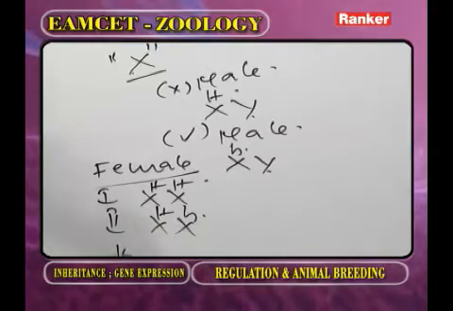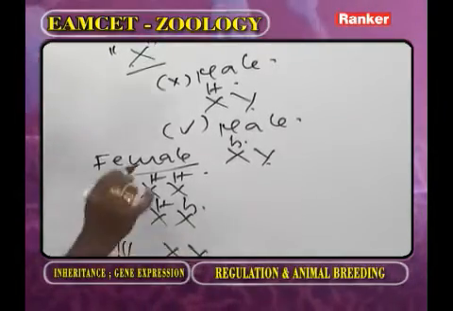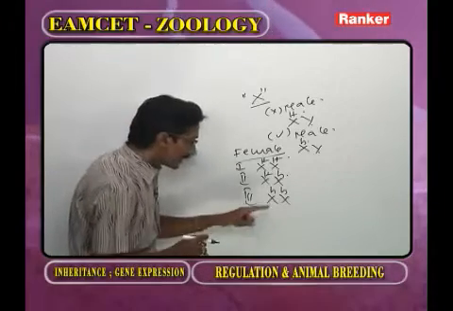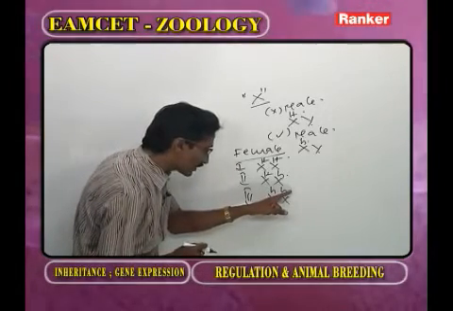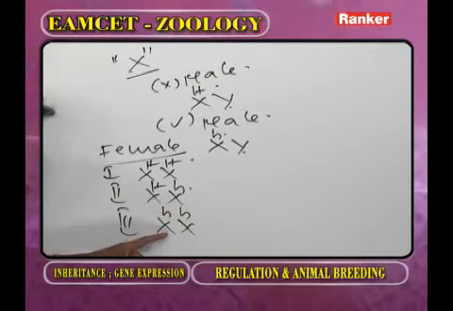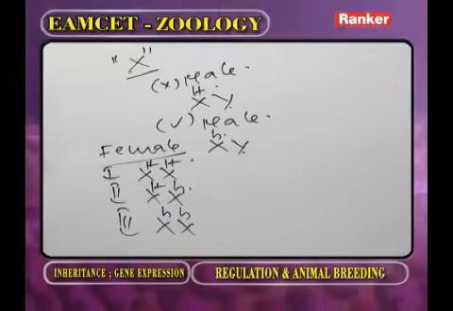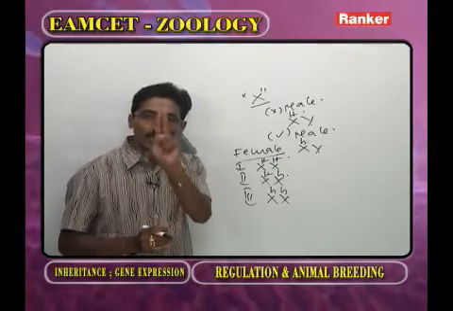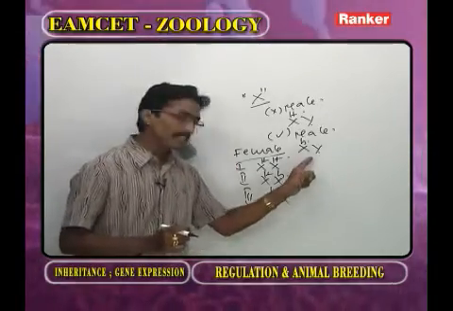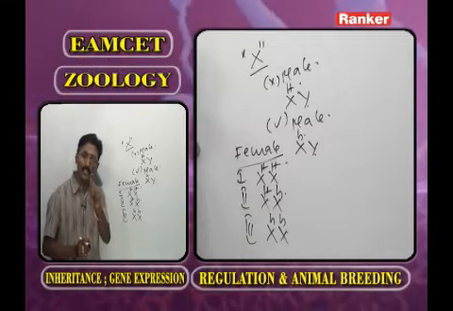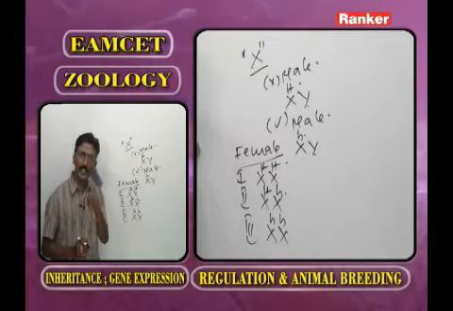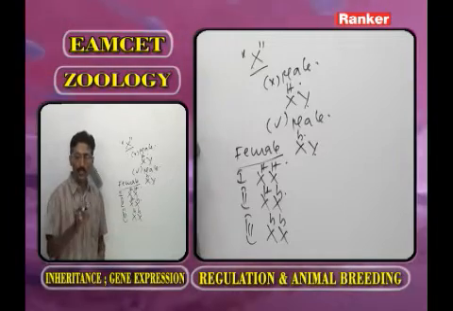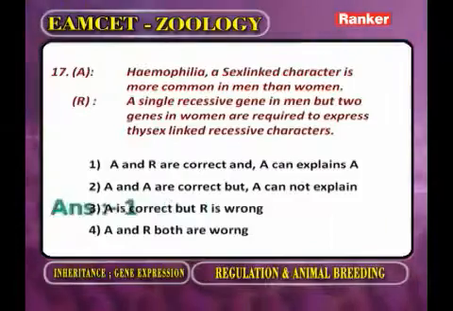A female suffering from hemophilia has the recessive gene present on both X chromosomes. If the recessive gene is present on only one X chromosome, the disease is not expressed in the female, because for the expression of recessive gene, it must be present on two X chromosomes in case of the female. But in case of male, how many X chromosomes? One. So, sex-linked recessive genes express more in males than females. So, both are correct, and the reason explains the assertion.